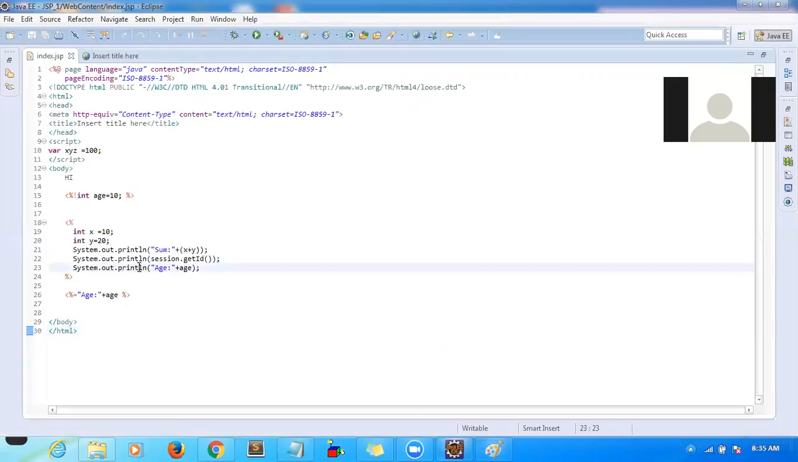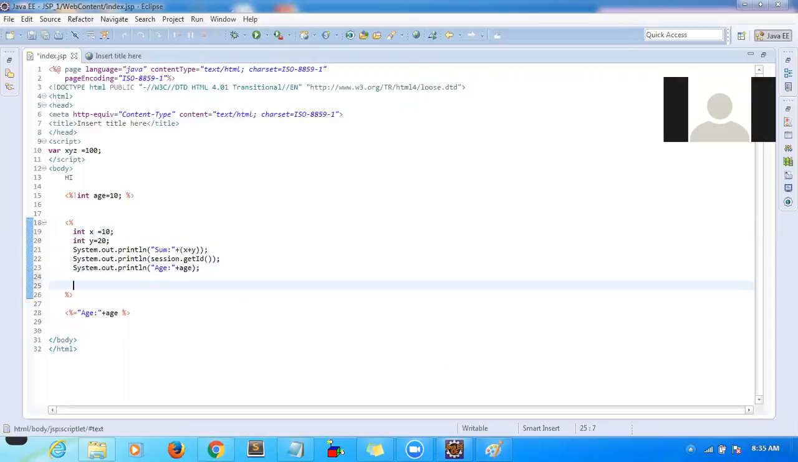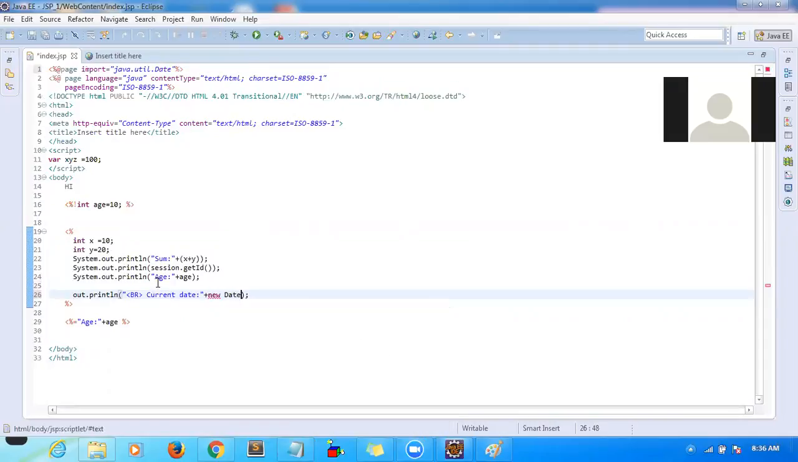So in core Java you used to do an import statement, correct? Yes. So here also you can do import. Let me give one example for import. What I want to do is display the current date and time. So how do you get the date object? java.util.Date, correct? new Date. Yes. So we have to import it.